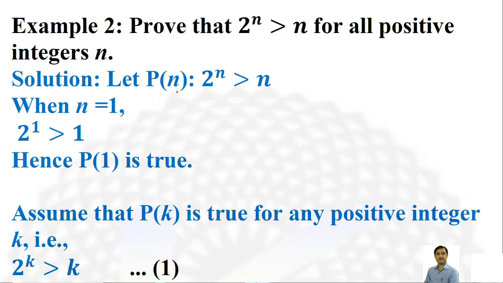Now, the first step, this is the statement. Let us assume that Pn is such that 2 raised to the power n is greater than n. For n equal to 1, 2 raised to the power 1 is always greater than 1. Hence, P1 is true. Now second step, assume that Pk is true for any integer k.